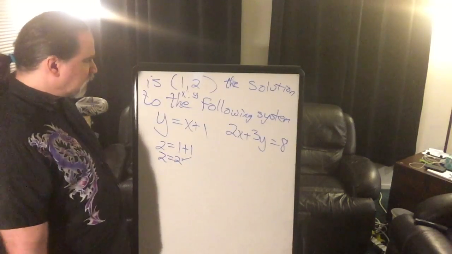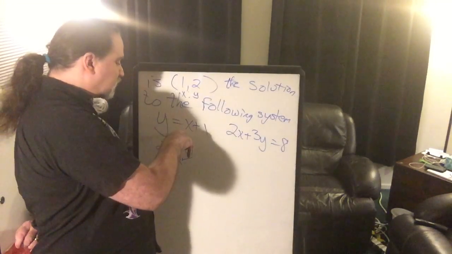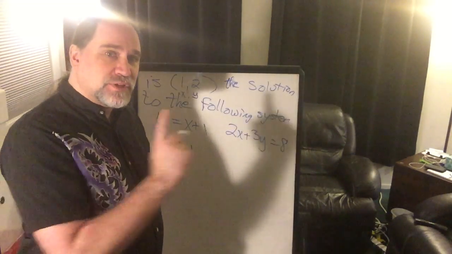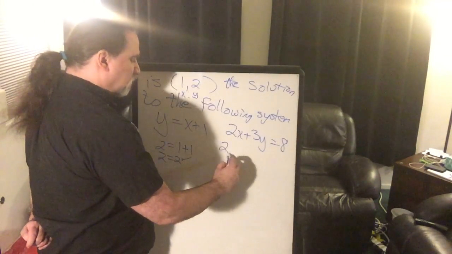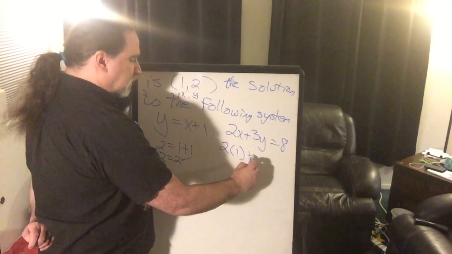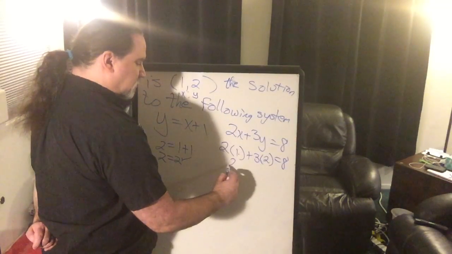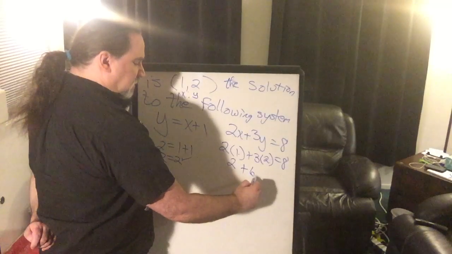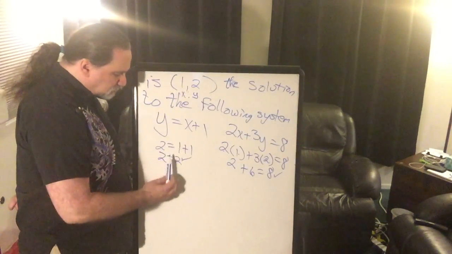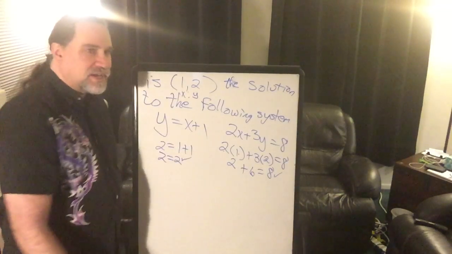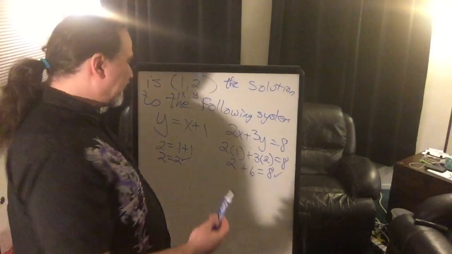That worked out. So far all that has told me is that this point is on this line. Now for it to be where the two lines intersect, it needs to also be on this line. So if I replace the x with a 1 and the y with a 2, do I get a true statement here? 2 times 1 is 2. 3 times 2 is 6. Does 2 plus 6 equal 8? Yes, it does. So now, because this point is on this line and this line, and there's only one point that can be on both lines, therefore, it is the solution.